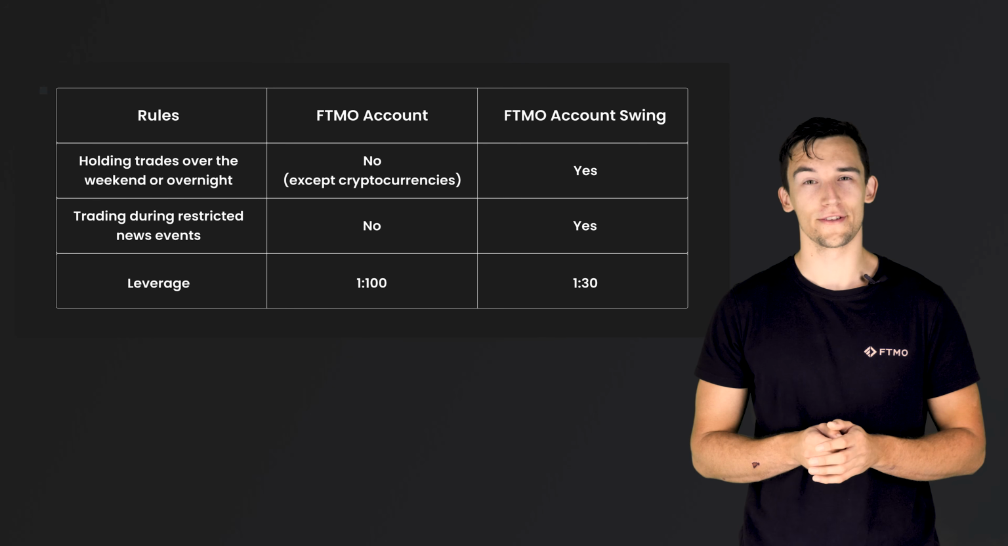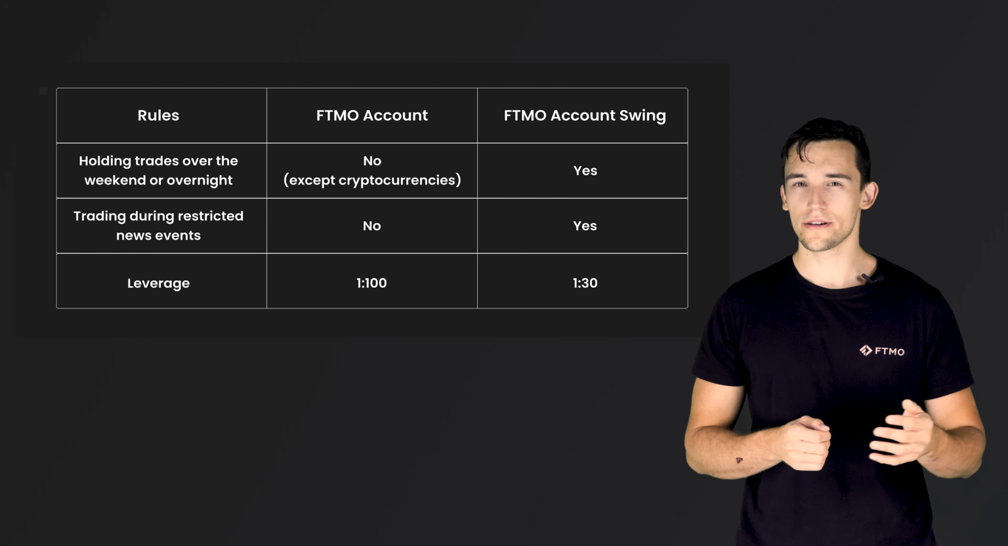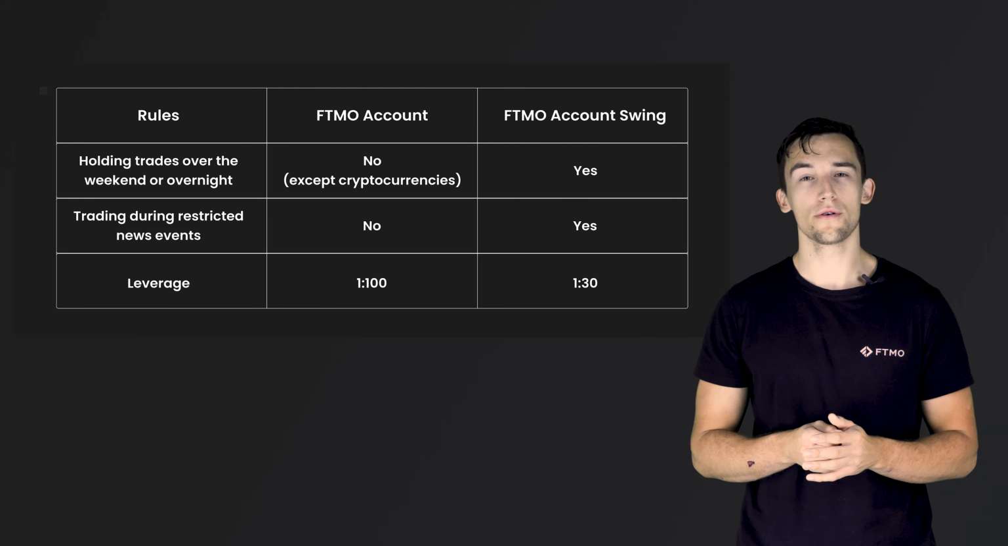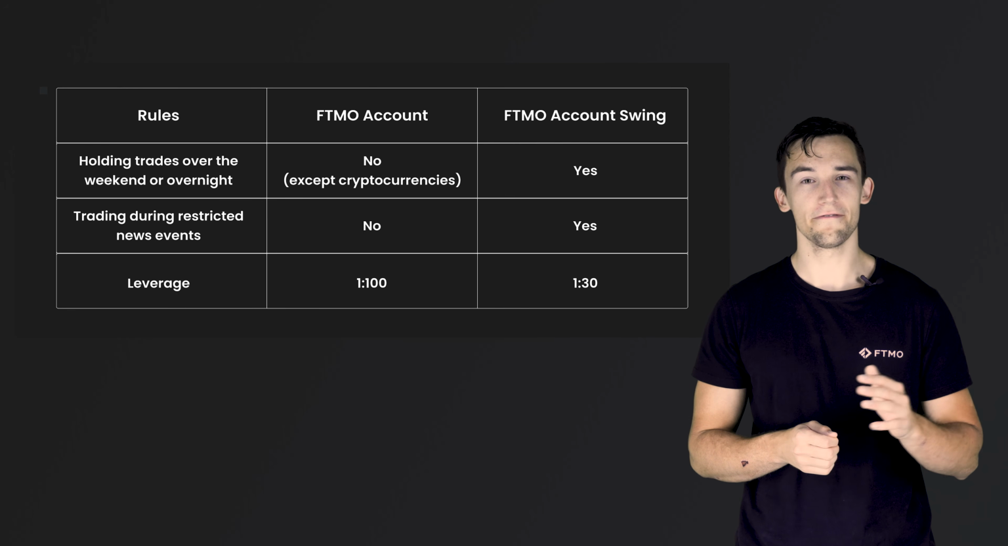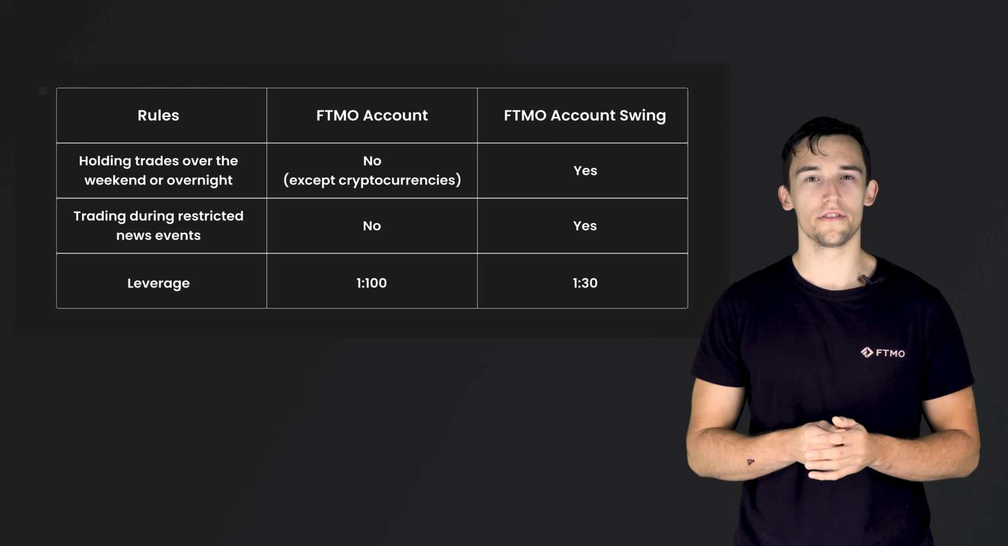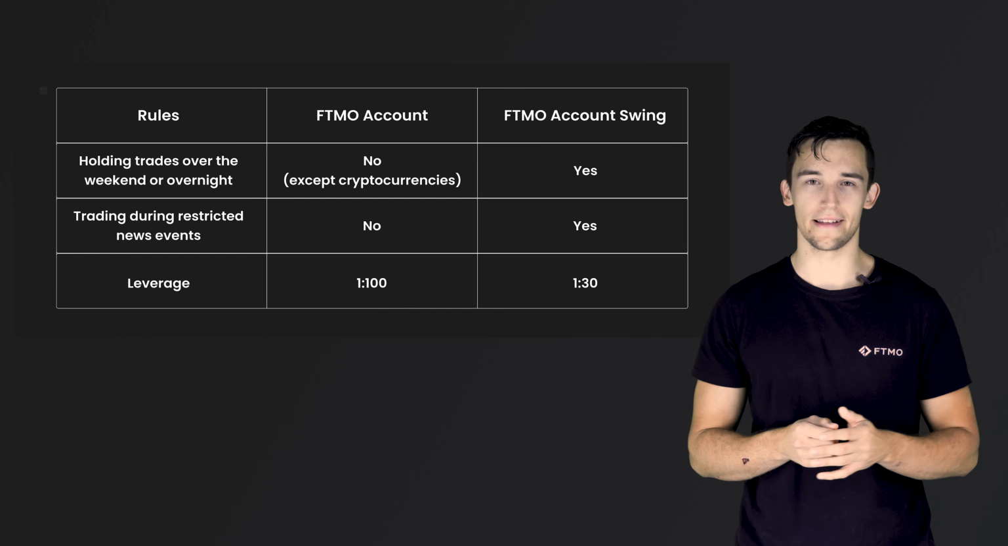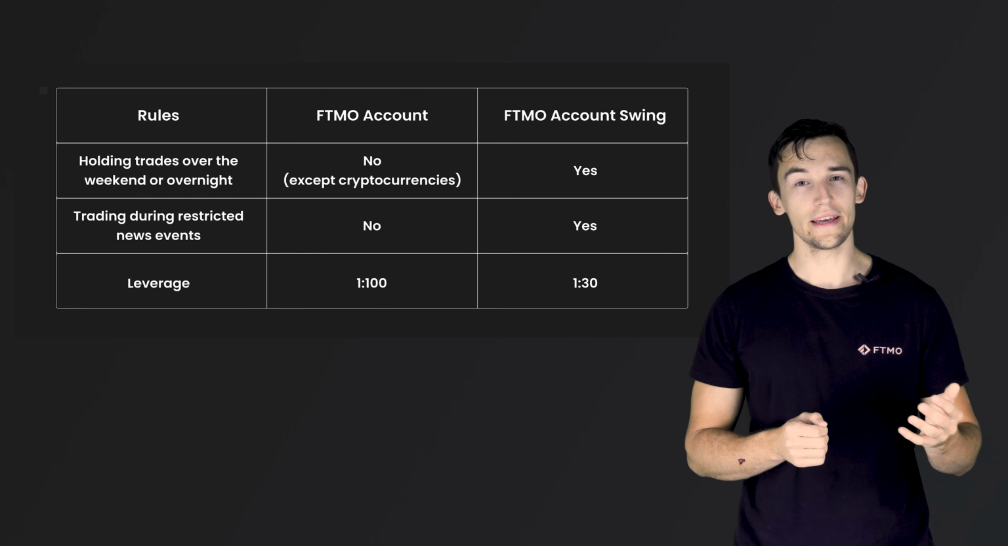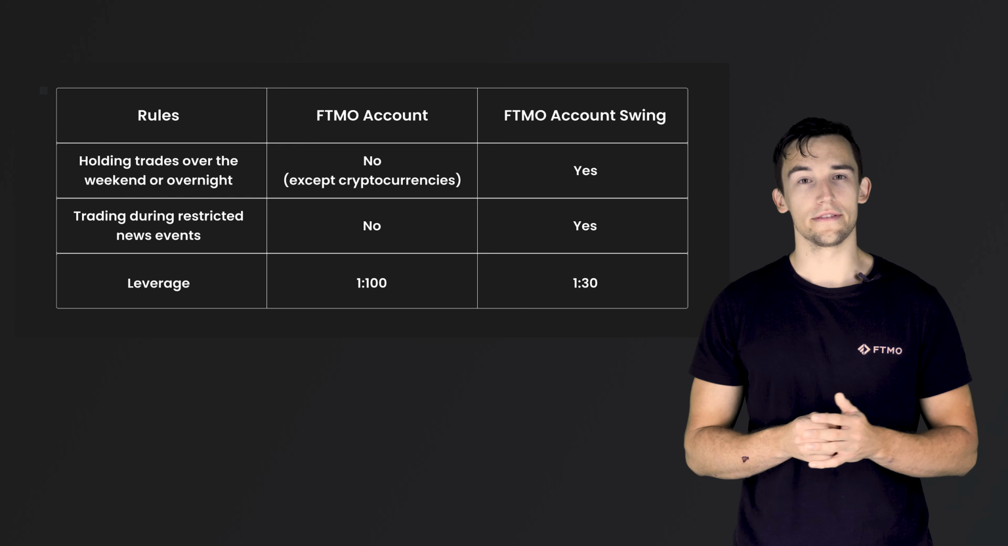Another difference is that on the FTMO account, you are not allowed to execute any new trades or close any existing trades on the affected instrument in the window of 2 minutes before and 2 minutes after the release of a restricted news event. On the FTMO Account Swing, you can trade during all news events, including restricted events, without any limitations.